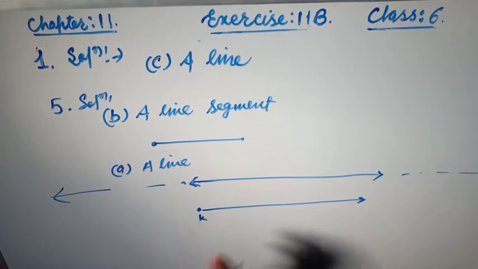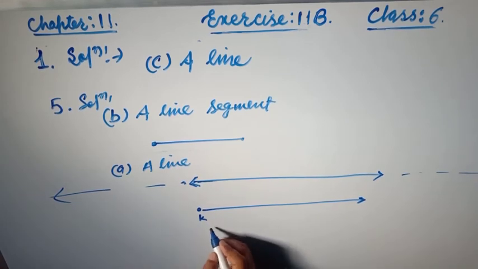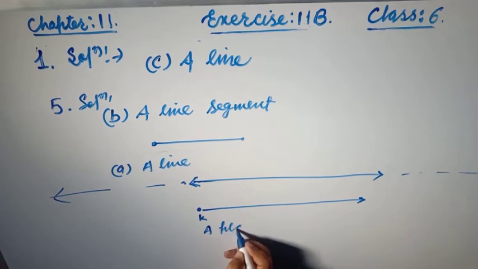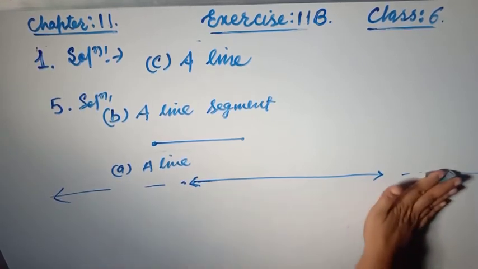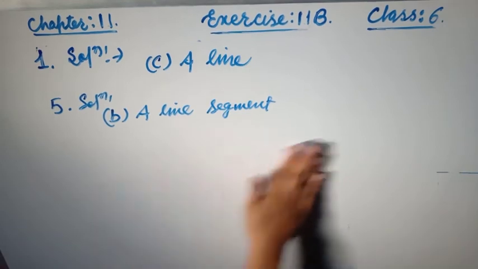So, a plane, friends. What about the plane? Look at the board, friends. This is also a plane. If we extend this board, that means if we attach millions, billions and trillions of boards, this is also a plane. So a plane can be extended up to infinity. There is no definite area of the plane. I hope you have grasped it.